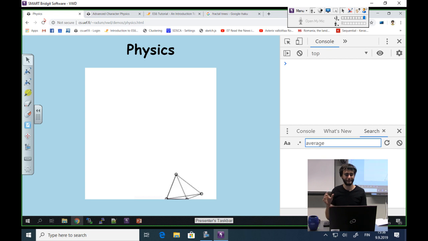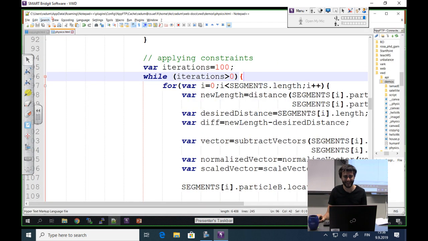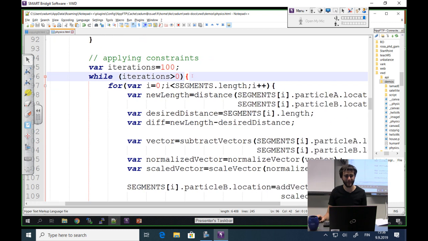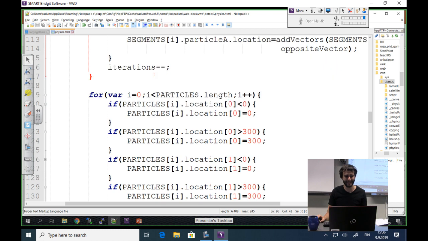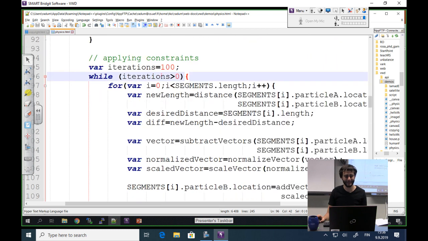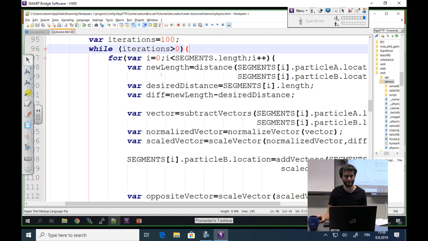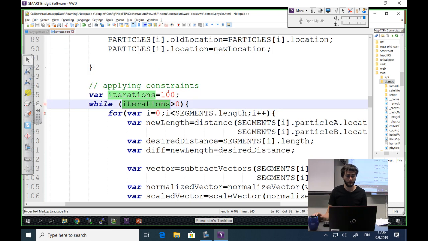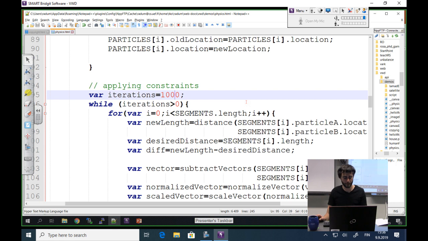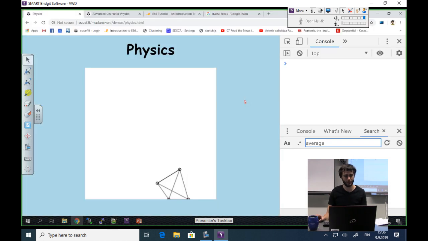Still. Yes, what happened? Did you remember to decrease? Oh yes, if I had not remembered to decrease, I would have an infinite loop. 1,000? We can try, but I suspect something is wrong.